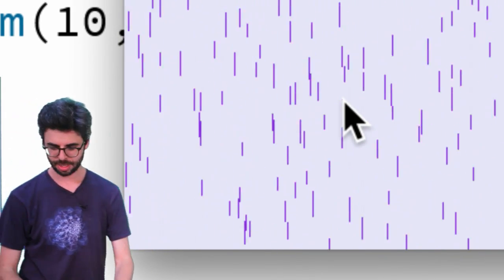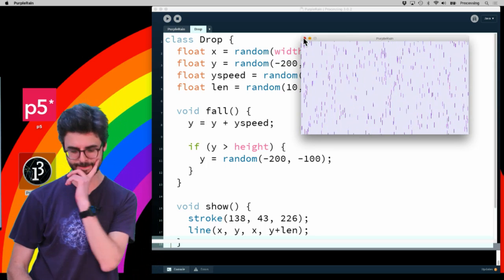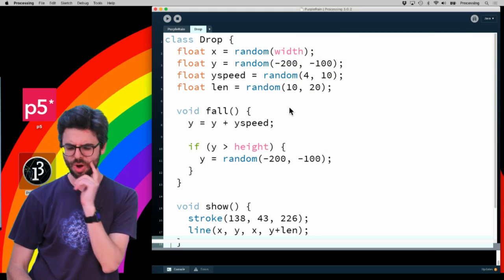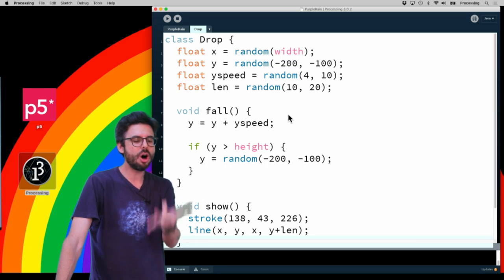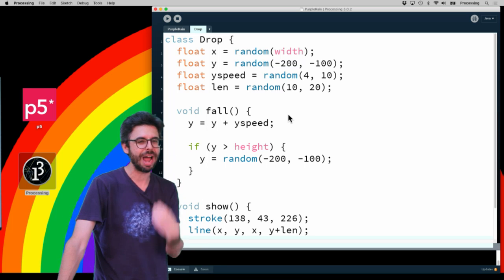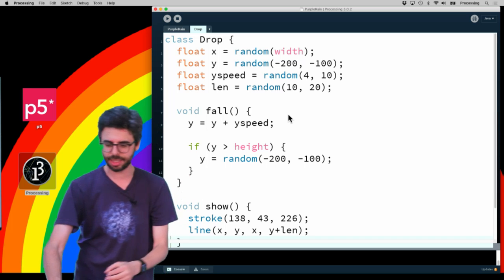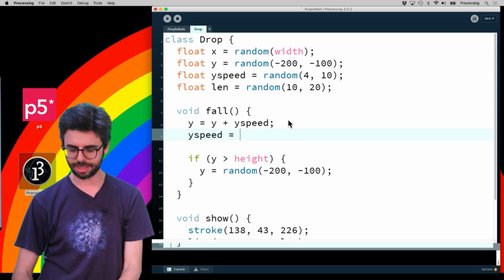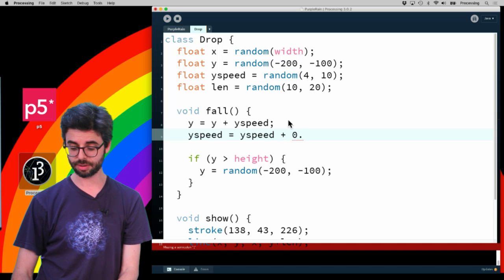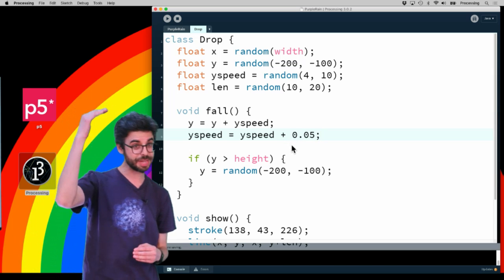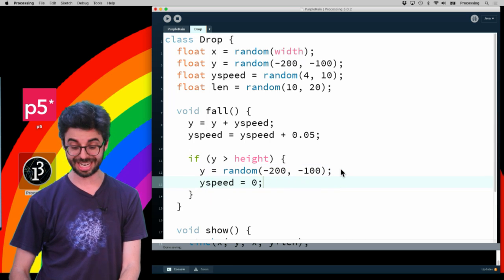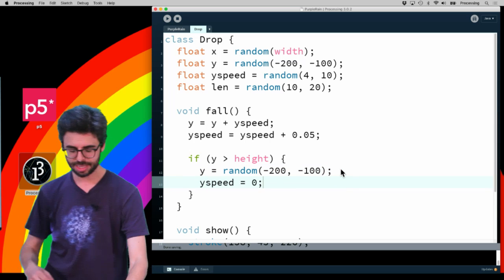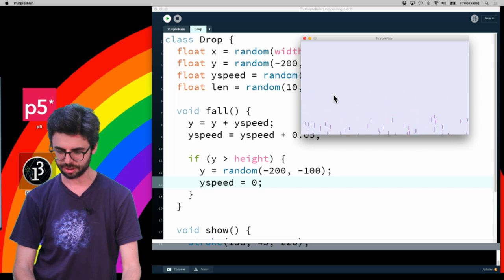That's pretty good. The other thing that I'll add, what else could we add to make this better? One is that I wonder if actually having the raindrops fall to look like they're experiencing a little bit of gravity. Right now they're falling at a constant velocity. So I could do something like y speed equals y speed plus 0.05, some amount of gravity, so that speed keeps increasing as they're falling. And then of course, y speed needs to get set back to 0 when they get reset. This might give it a bit more of a realistic feel.